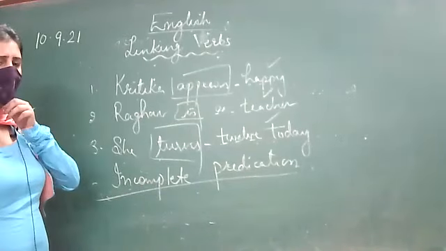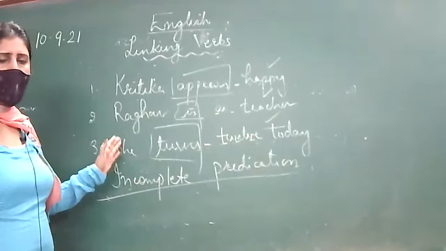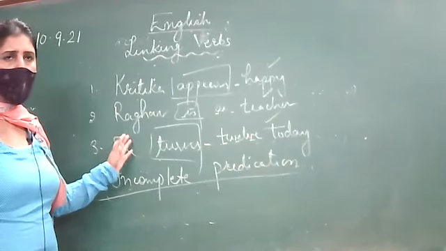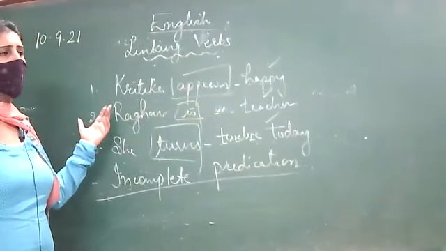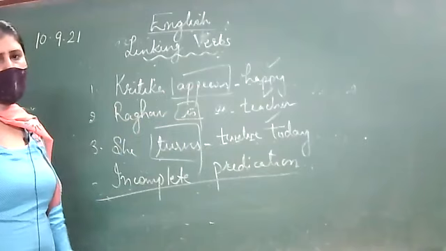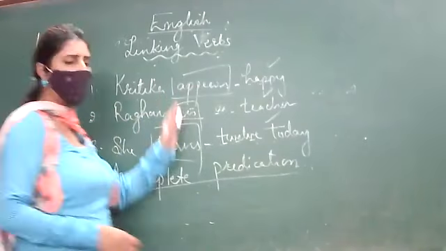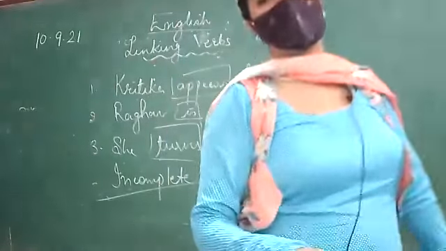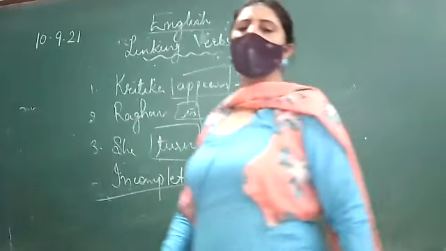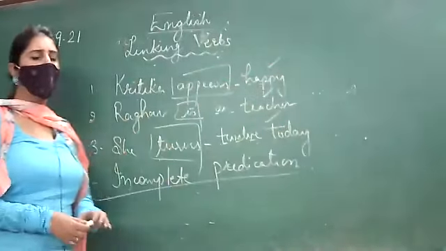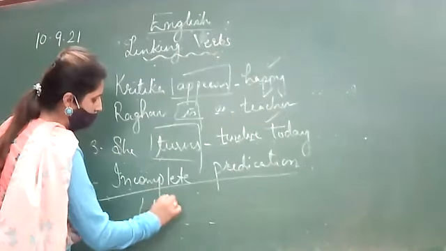Subject is the main one about which we are talking, and what adds meaning to the subject is called the predicate. So these verbs are of incomplete predication, and some predicate is required in order to complete their meaning. So these are called linking verbs,